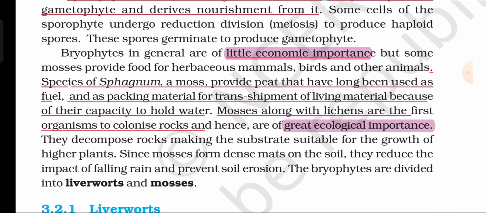Some cells of the sporophyte undergo reduction division (meiosis) to produce haploid spores. These spores germinate to produce gametophyte. Bryophytes in general are of little economic importance, but some mosses provide food for herbaceous mammals, birds, and other animals. Species of Sphagnum, a moss, provide peat that has long been used as fuel and as packing material for transshipment of living material because of its capacity to hold water.